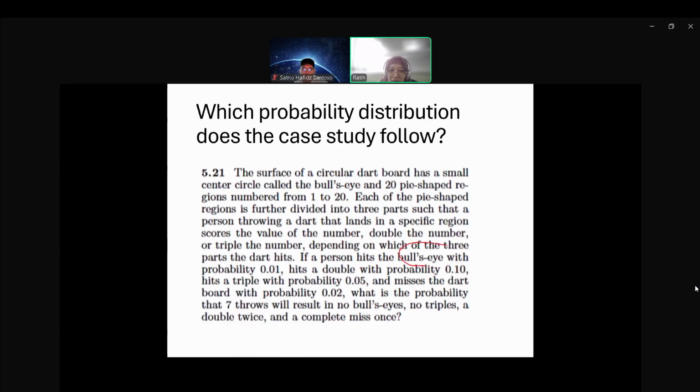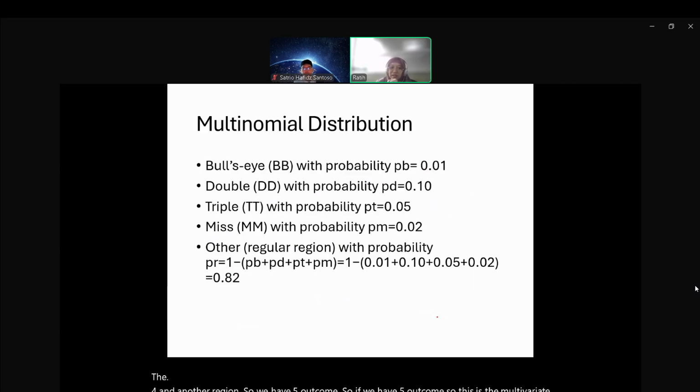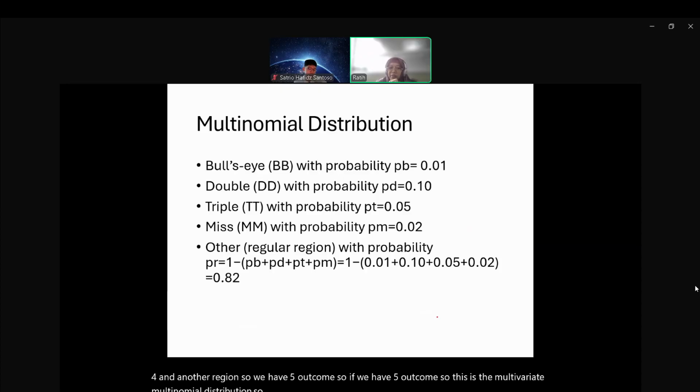This is first, second, third, fourth, and another region. So we have 5 outcomes. So if we have 5 outcomes, this is the multinomial distribution. The bullseye probability is 0.01. Double, triple, miss, and other region.